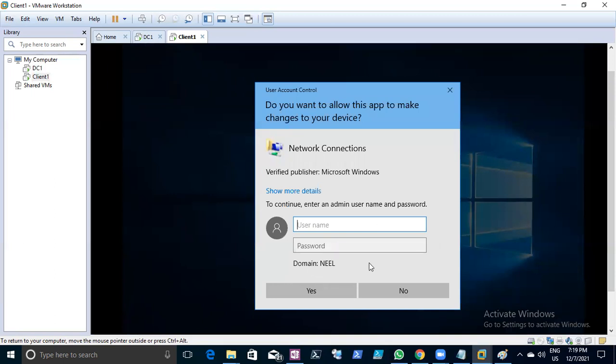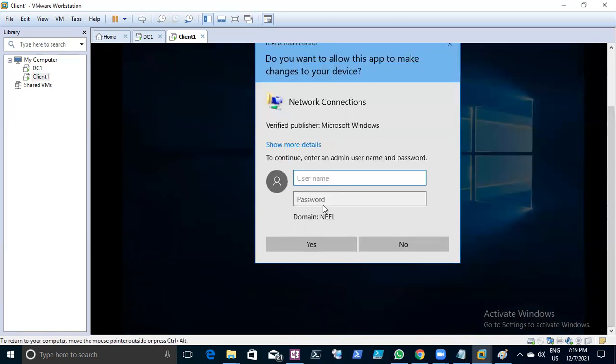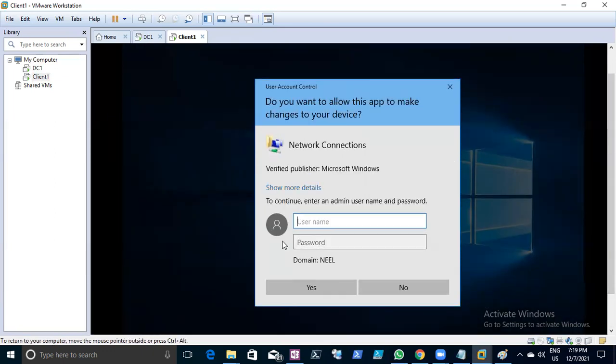You are trying to access the IP, but you won't be able to. You must have an administrator password. Why is it asking for an administrator username and password? Because by default a domain user doesn't have access. Only the administrator can access. This is a company, so every user will not be given administrator access, right?